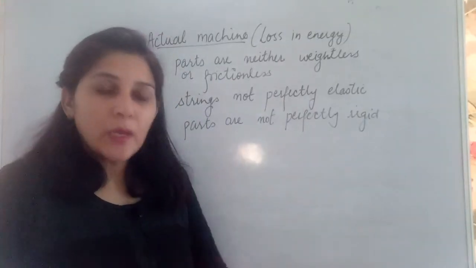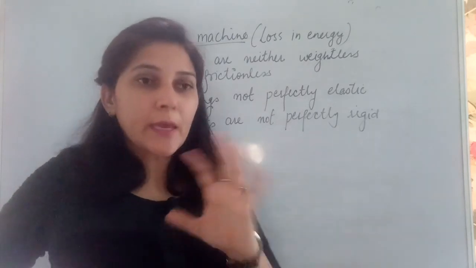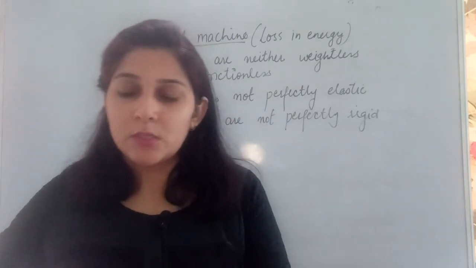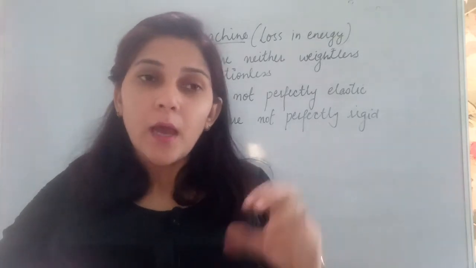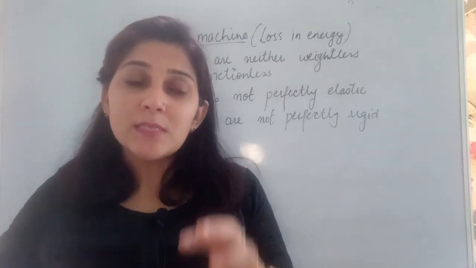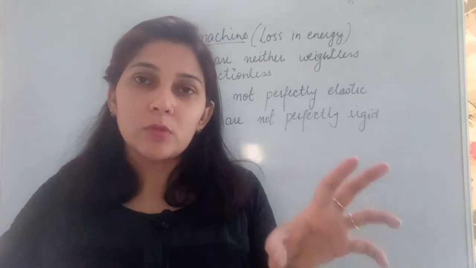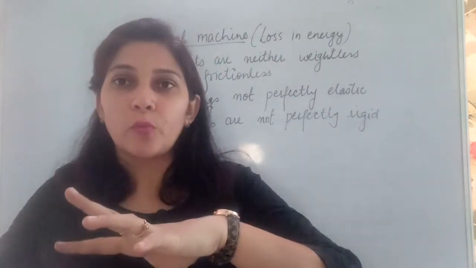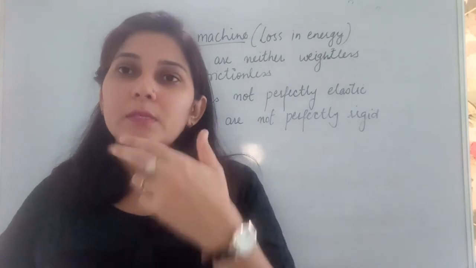Now we can discuss one more thing. What is the difference between actual machine and ideal machine? So called what we are talking about till now. Ideal machine is that machine which gives you 100% efficiency. Means whatever input you are putting into the machine, that same is coming out as output. Then only it can give you 100% efficiency.